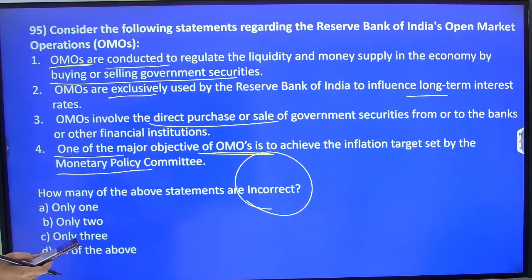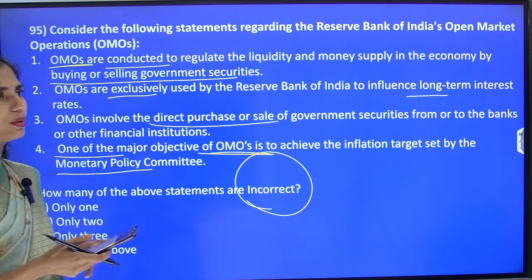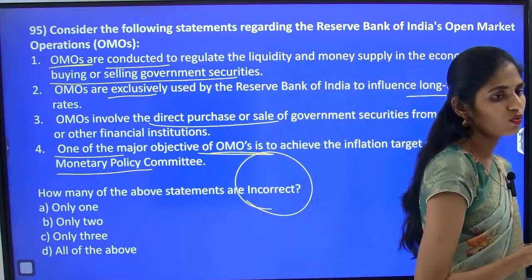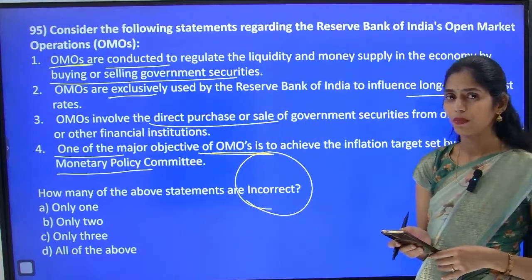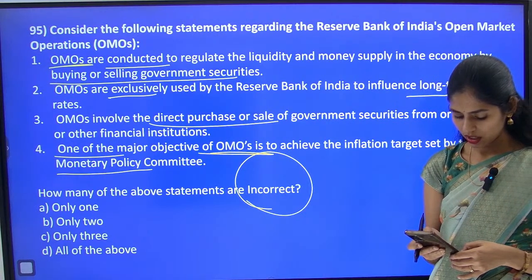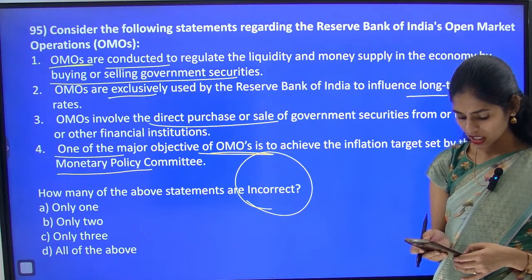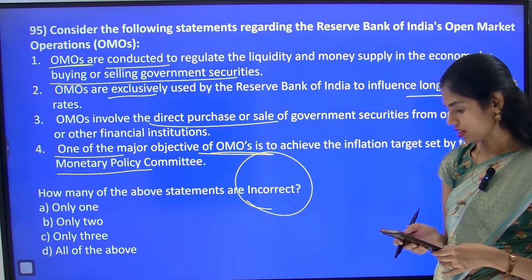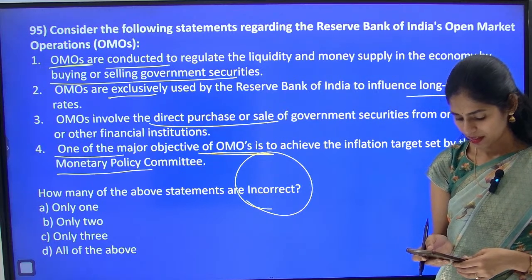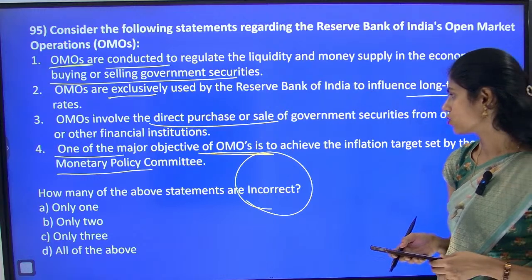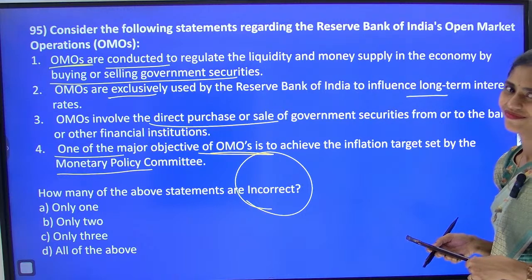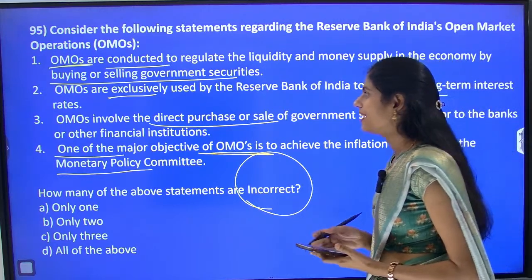Venu says A, only one. Okay. What about others? Tell me, come on. It is also a very important topic and most expected topic of this year's UPSC prelims. Third wrong. Okay. Second doubt. Sujata says C. C means only 3. Aditya says 2 and 4 incorrect. Ammu says 4 is wrong. Okay, so let me explain.